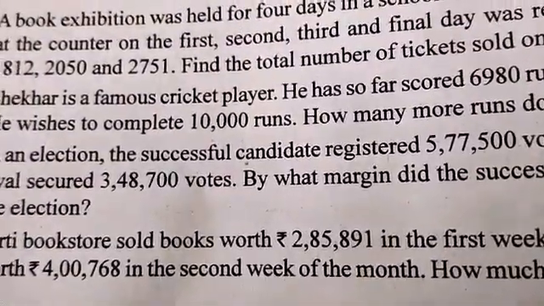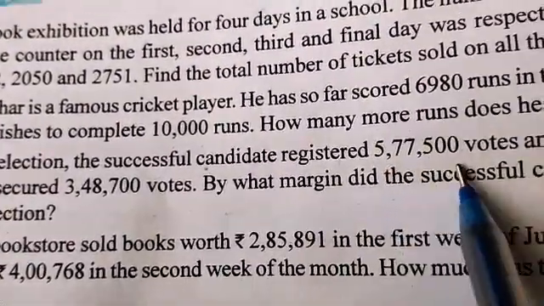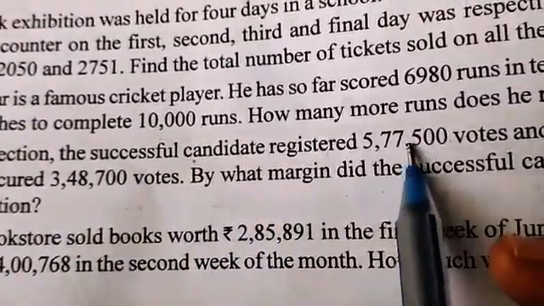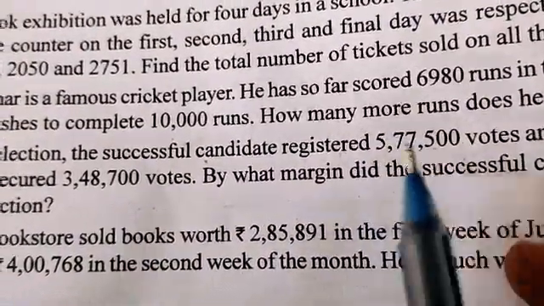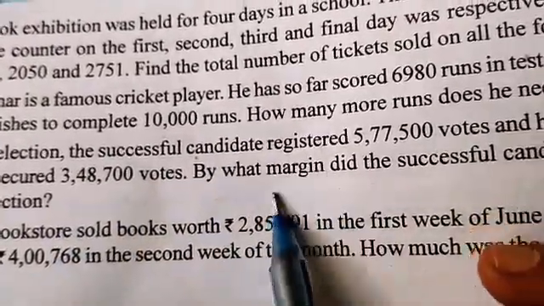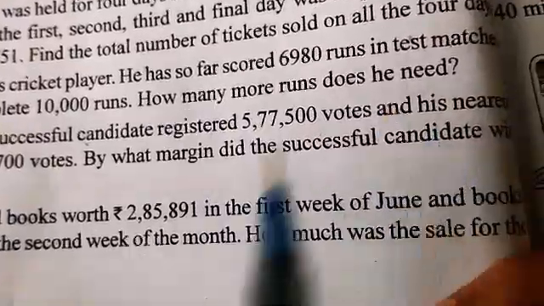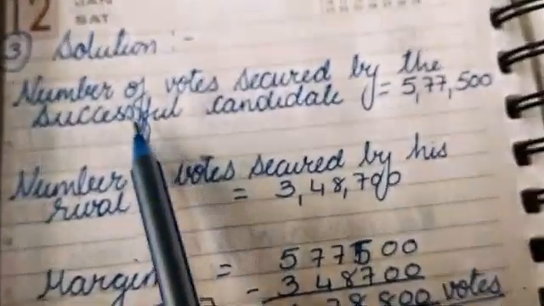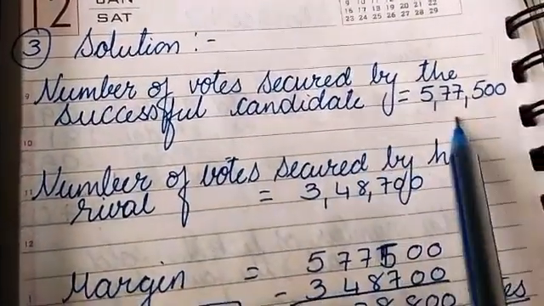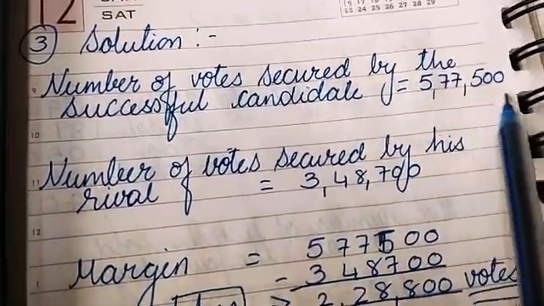So again, this is the candidate who won the election and this is the other candidate. So from this total number of votes, we have to subtract this total number of votes. So we will know the margin of the successful candidate. So write it this way. The number of votes secured by the successful candidate is 577,500.